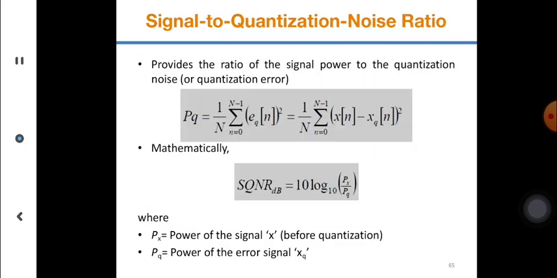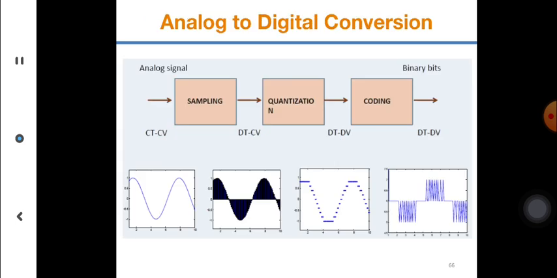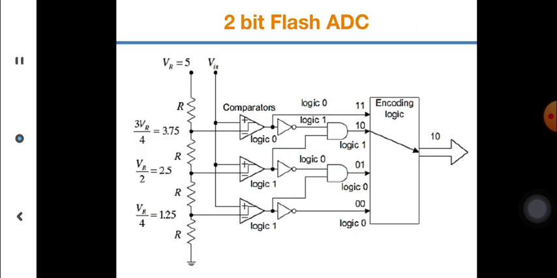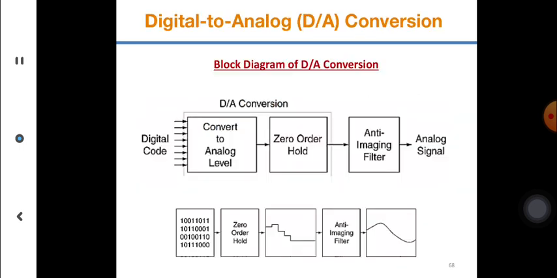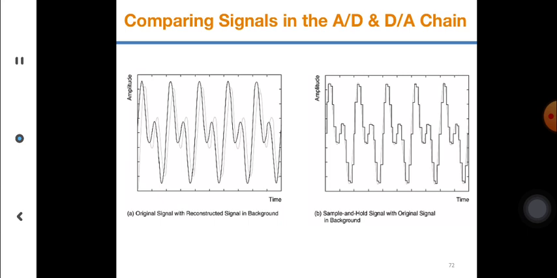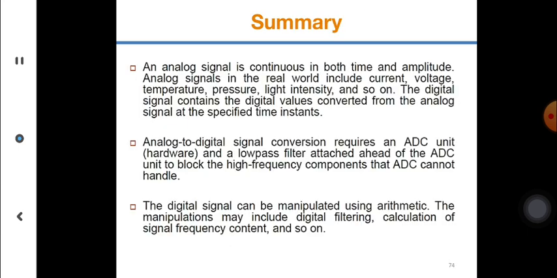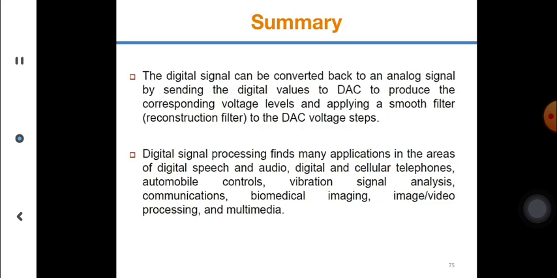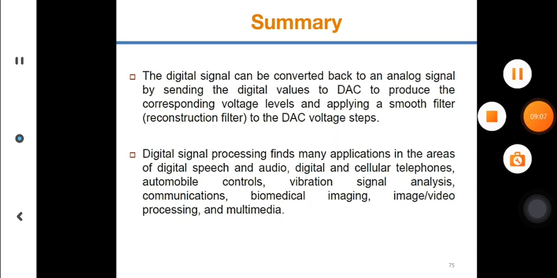And take a look at SNR also, signal to noise ratio, in A to D conversion, analog to digital conversion, and a very important kind of ADC, the 2-bit flash A to D converter circuit. You can have a look at it, the zero crossing and other things, and D to A conversion. So enjoy this discussion, because this is something very, very interesting, and we will take a look at the second one also.